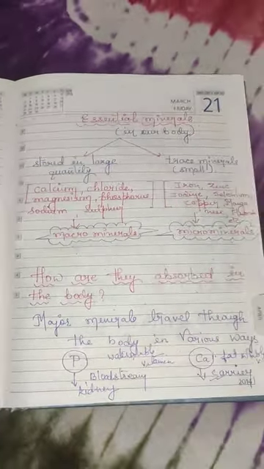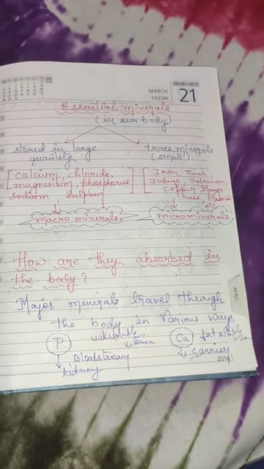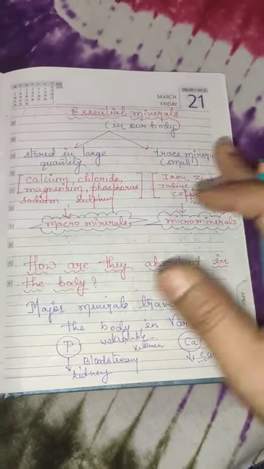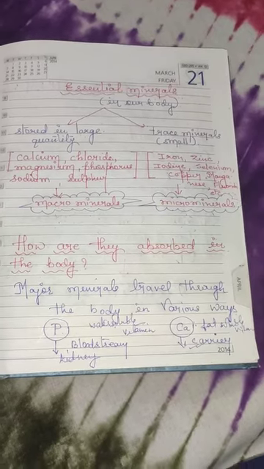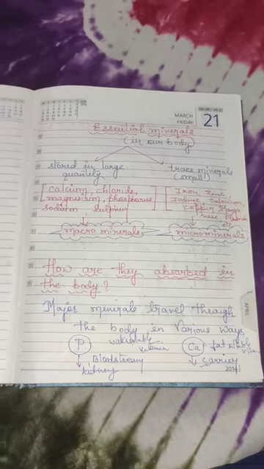Clear? So the phosphorus works just like the water soluble vitamins, whereas Ca, the symbol for calcium, also moves in the body, but it needs a carrier to go from one part to another. For transportation it needs a carrier, and it works just like a fat soluble vitamin. Clear?